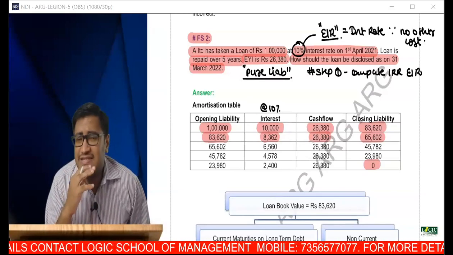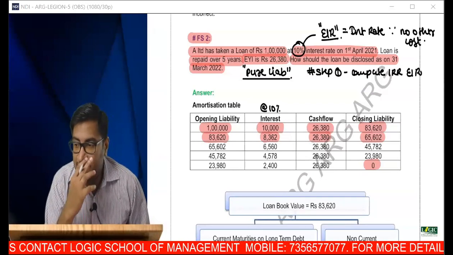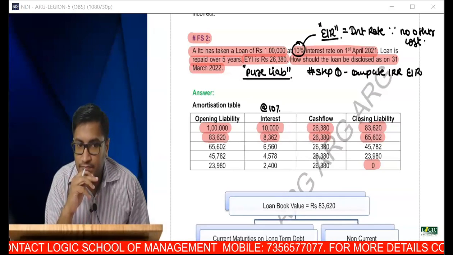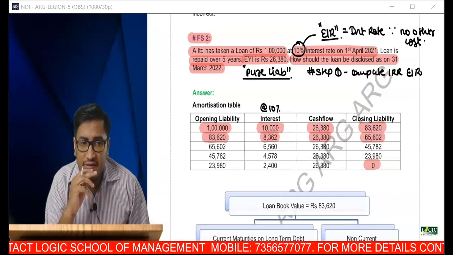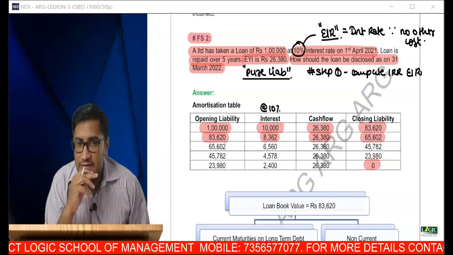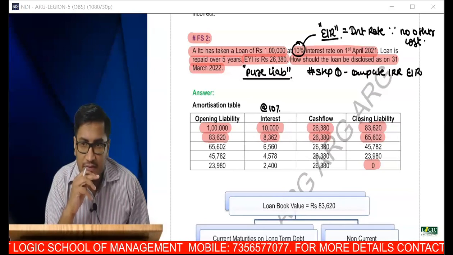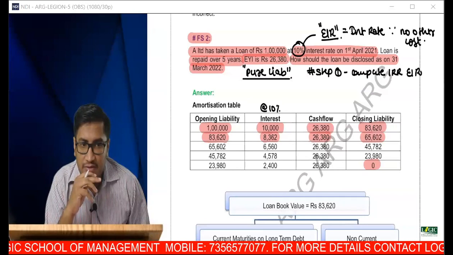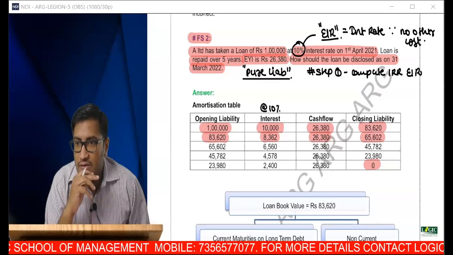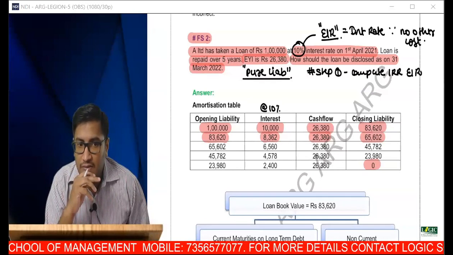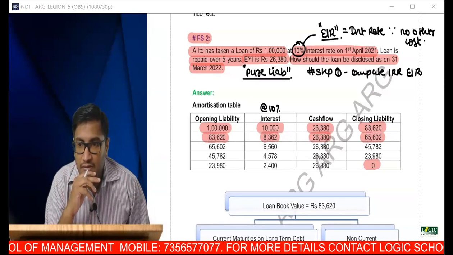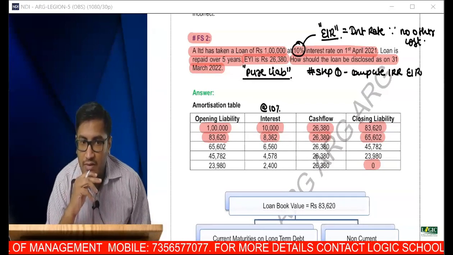So Farzana is comfortable. She has confirmed. She's okay. Perfect.